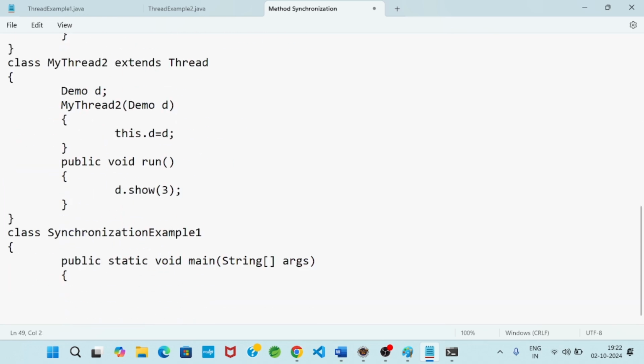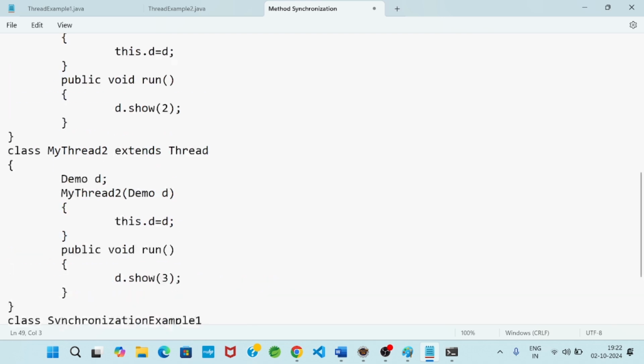How? First of all, I will create a Demo class object: Demo obj = new Demo(). Explicitly, I created an object. So obj is the object of the Demo class, and the object obj represents the Demo class property.